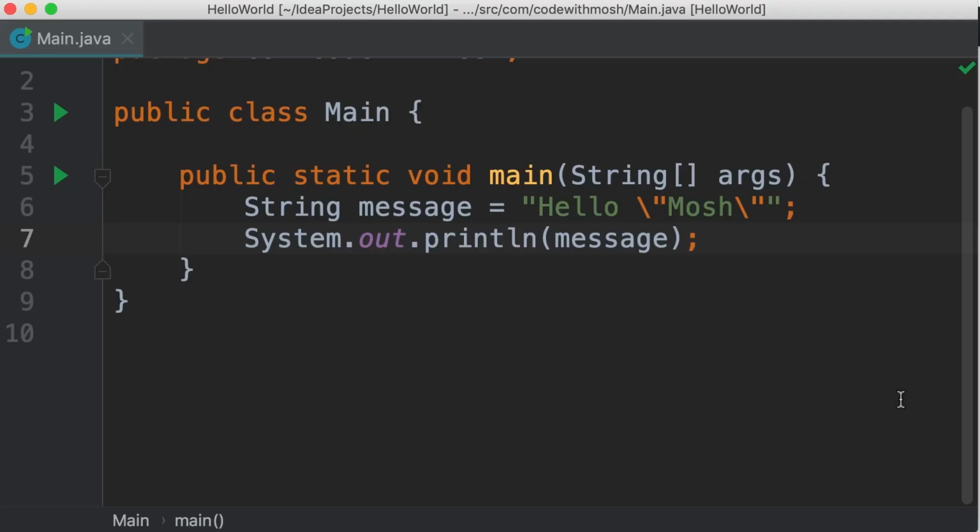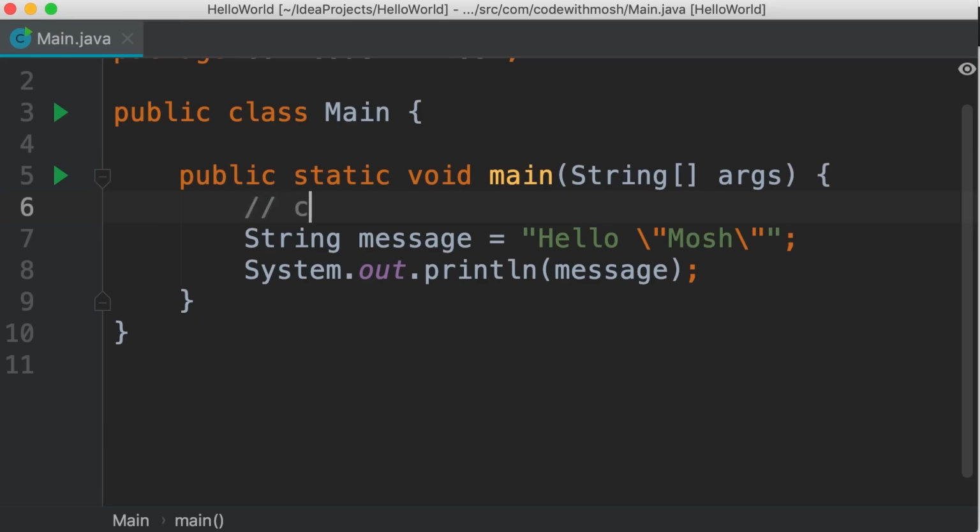Another special character is backslash. Let's say we want to store the path to a directory on a Windows machine. So that will look like this. C drive, backslash, Windows, backslash, whatever. Now, if you want to store this in a string, we need to escape each backslash. Let me show you. So C drive, backslash. Now we have a problem. Java compiler thinks we're escaping the double quote here, so it thinks our string is not terminated with another double quote. But that's not what we want. You want to add a backslash here. So we need to prefix our backslash with another backslash. Now we type Windows, one more time, something. Let's run the program.